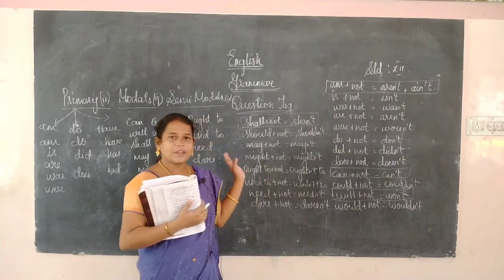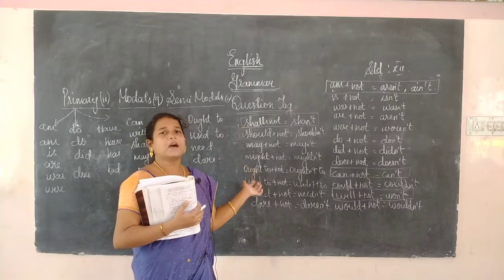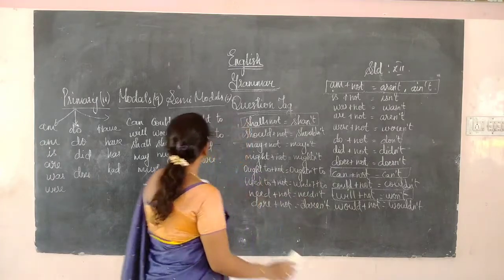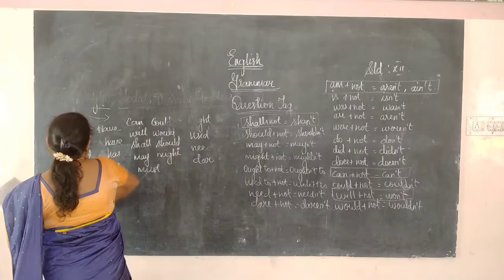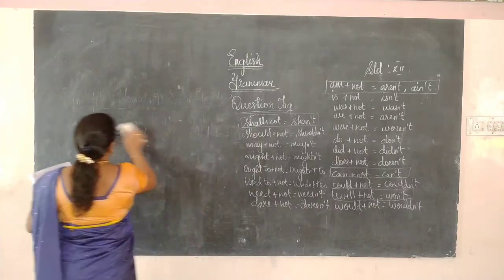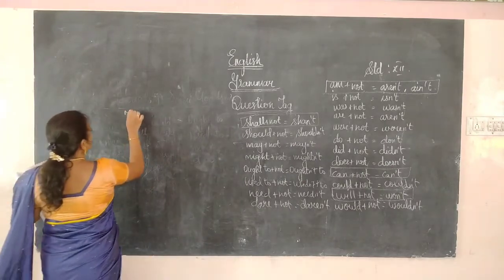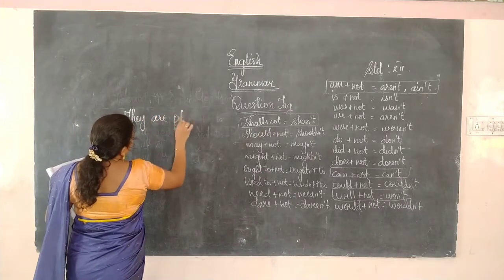If the pronoun is there, we can write it as it is. If there is no pronoun, we have to change the noun into a pronoun. For example, we will discuss two examples. They are playing.